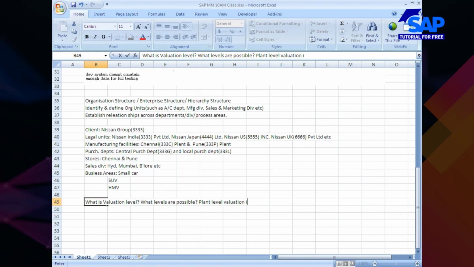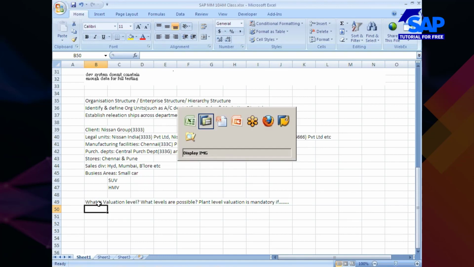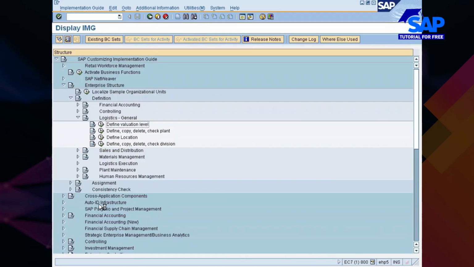Okay, plant level valuation is mandatory if, okay, this is the question that you may expect in interview if you say that you are part of organization structure setup. Now let me explain to you what is valuation level.